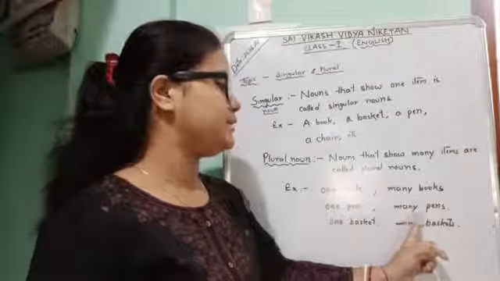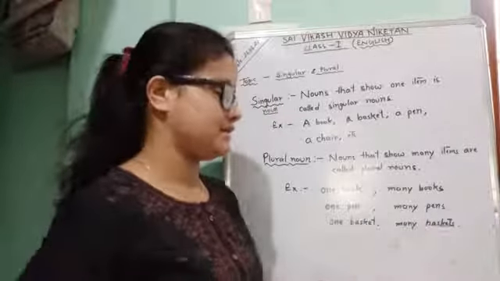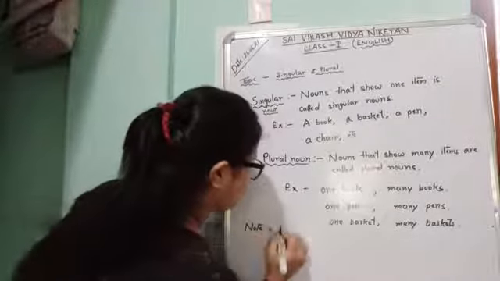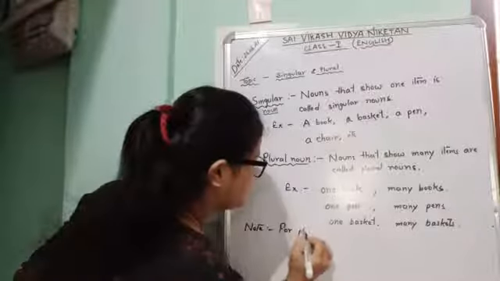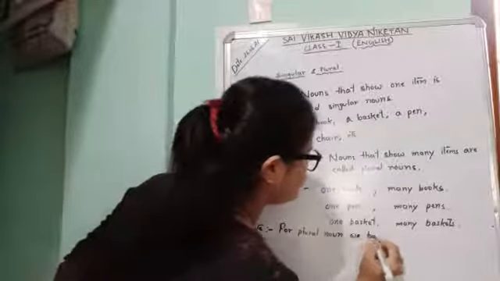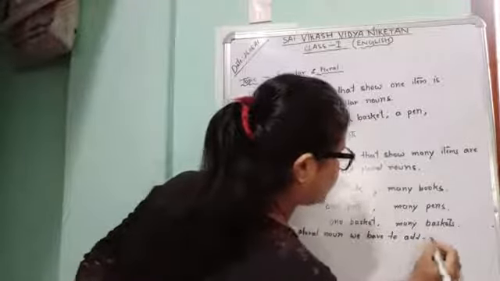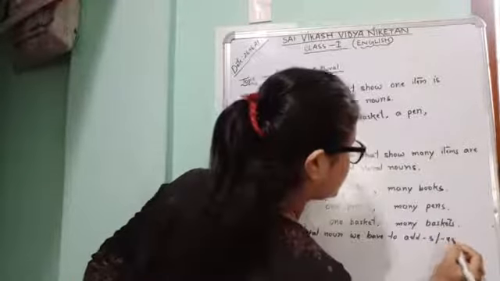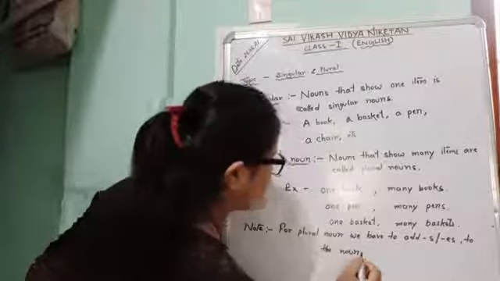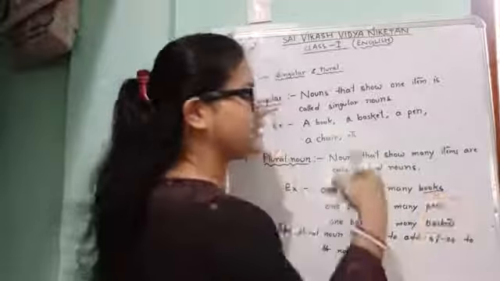One pen, many pens. One basket, many baskets. Point to be noted: for plural noun we have to add s or es to the nouns. Okay, that means for plural noun, we have to add s or es to the noun.